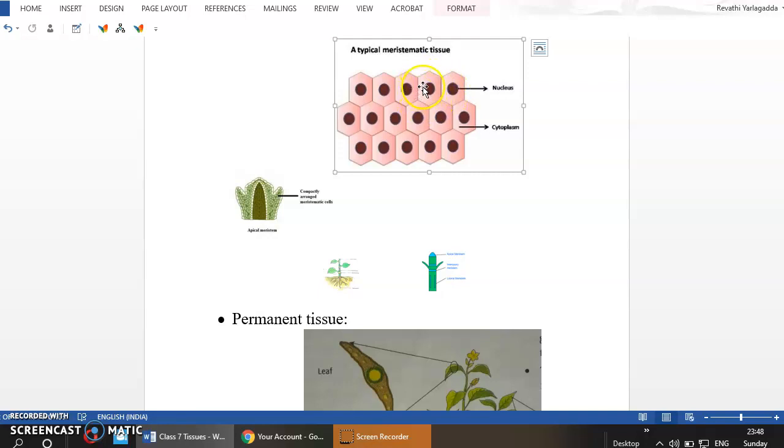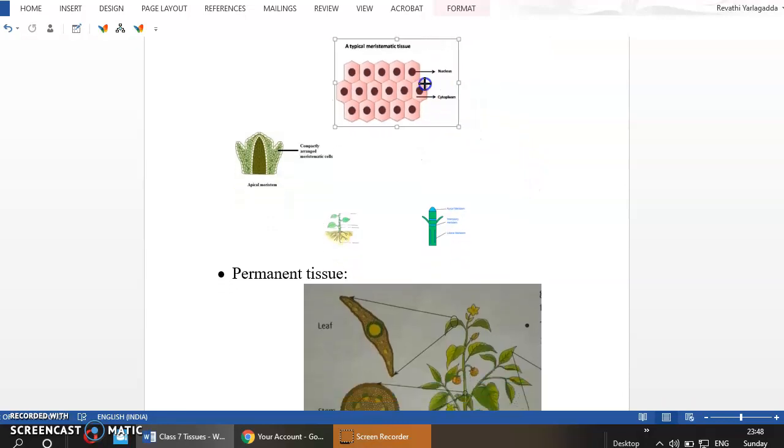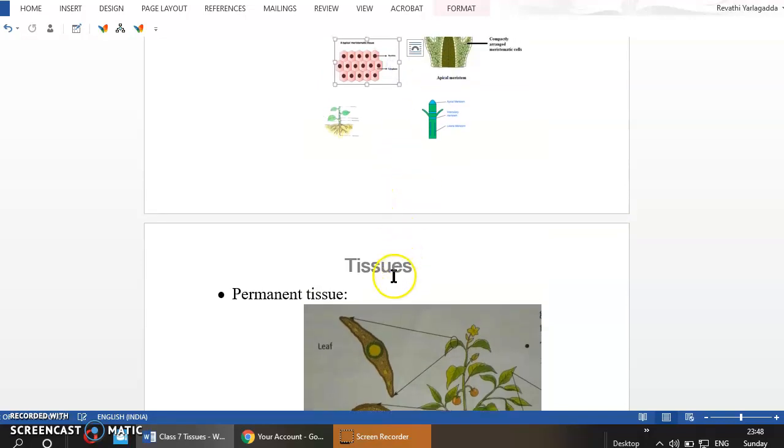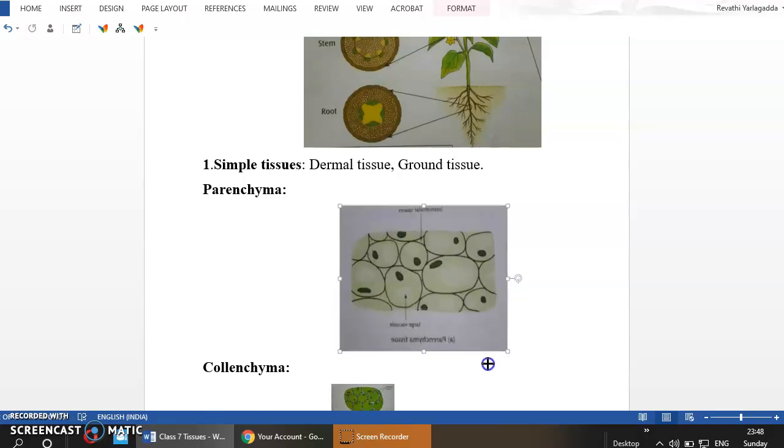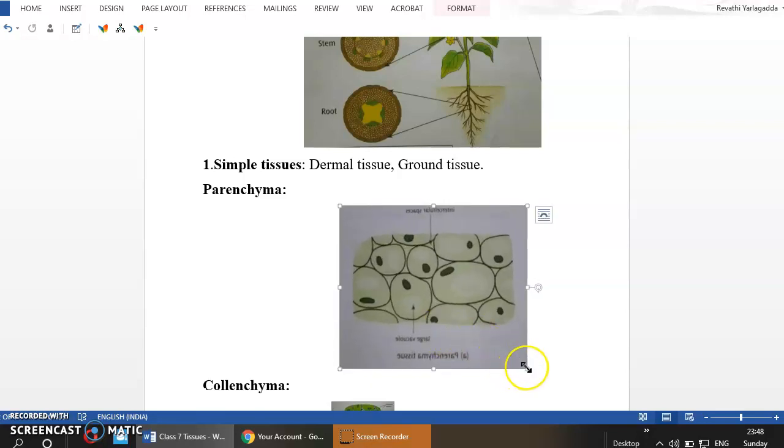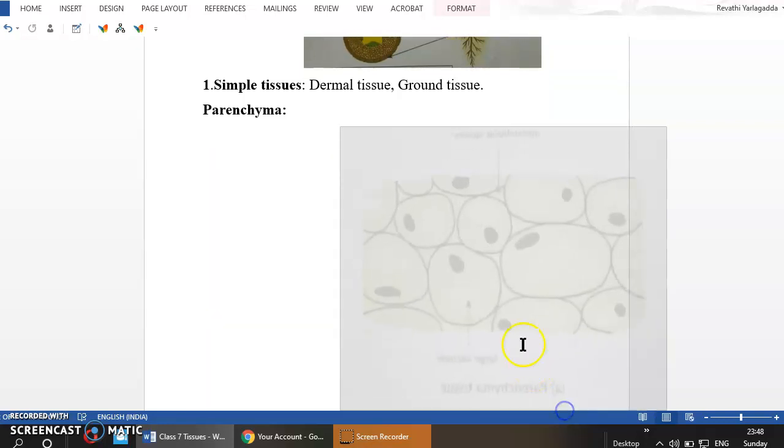This is present at the center because of the absence of the vacuole in meristematic tissue. But in the case of permanent tissue, the cells contain vacuoles at the center which store water or cell sap.